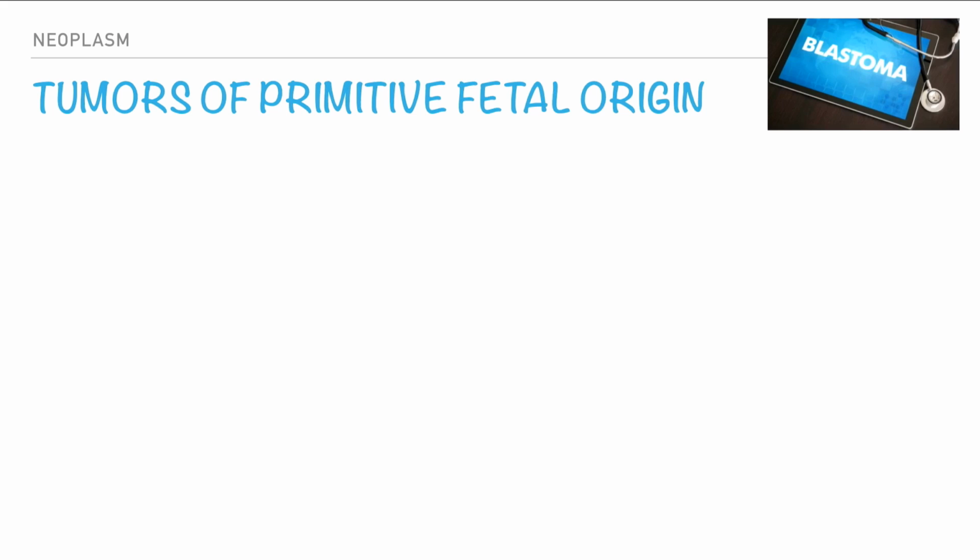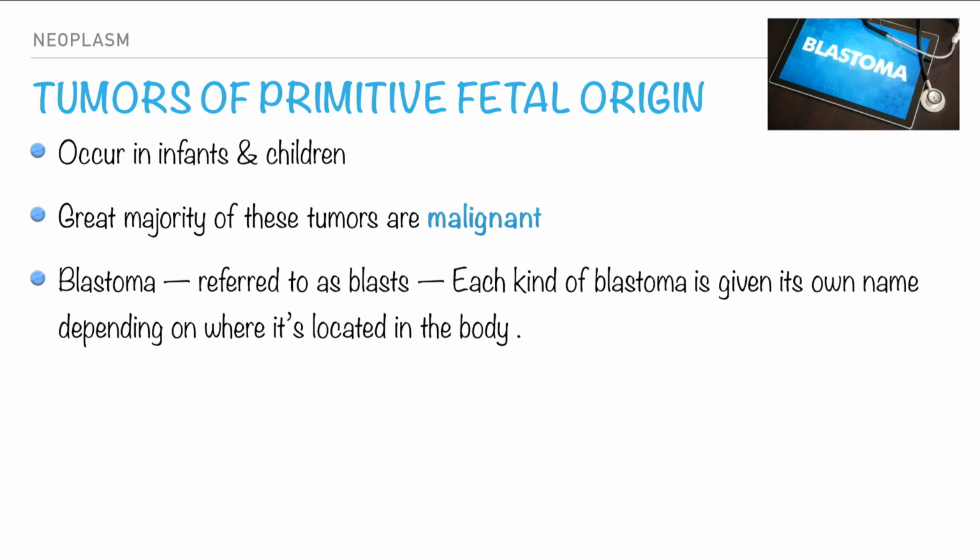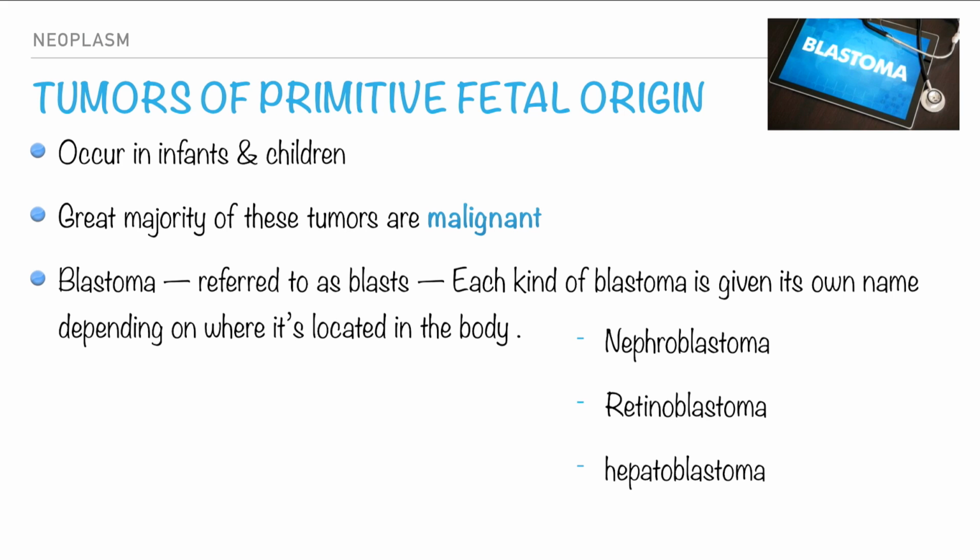Okay. Now we said that for the fetal origin, we did not expand within the classifications, so we put it here in a different slide. The suffix in this case is blastoma, which refers to blast cells. Each kind of blastoma is given its own name depending on where it is located in the body, for example nephroblastoma, retinoblastoma, or hepatoblastoma if it is in the liver.